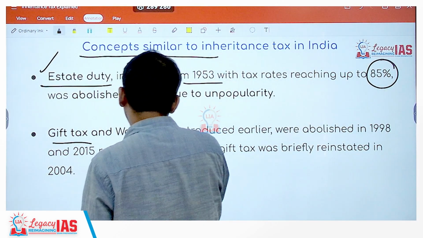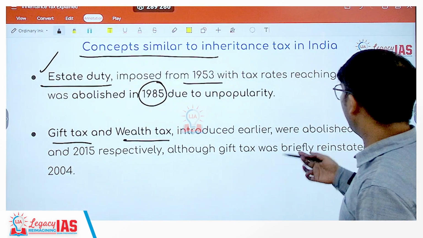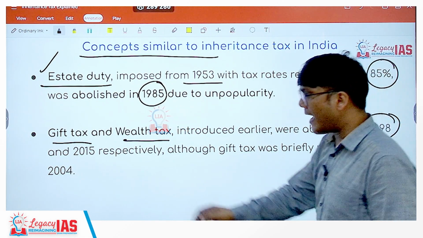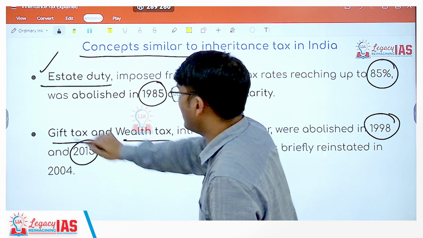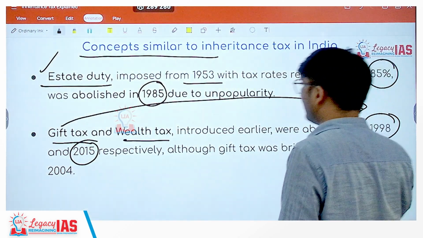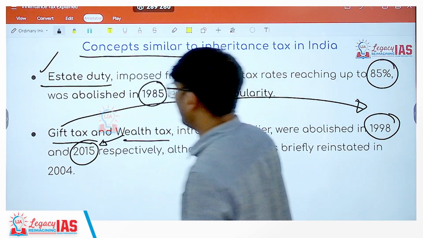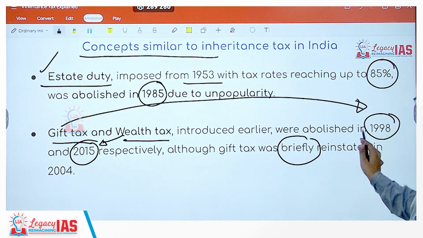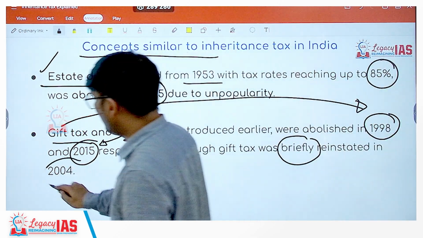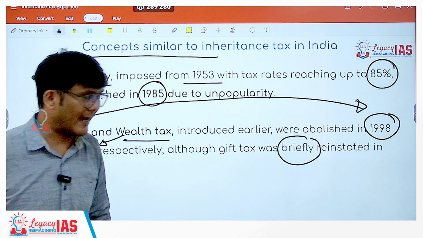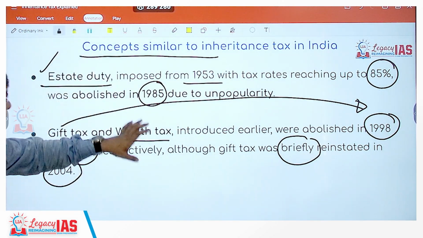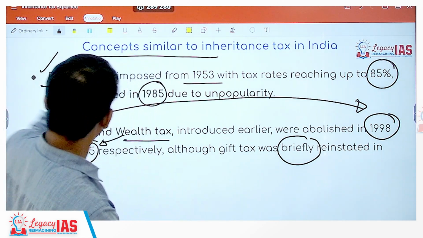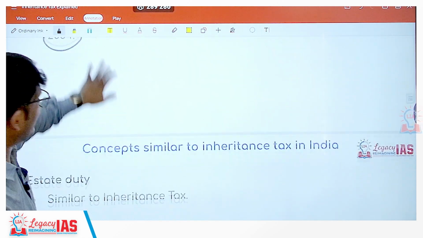Gift tax and wealth tax were also there. They were introduced but abolished in 1998 and 2015 respectively. Gift tax abolished in 1998, wealth tax abolished in 2015. Gift tax was briefly, again after being abolished in 1998, briefly introduced in 2004 but again taken back. So these are the concepts related to inheritance tax which are again no longer present in India. Let us understand these concepts now in detail.